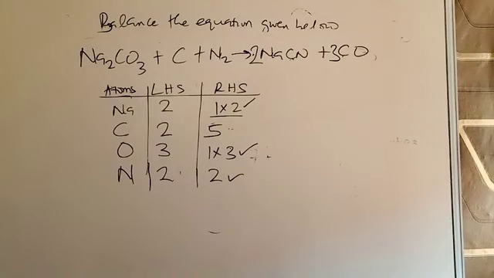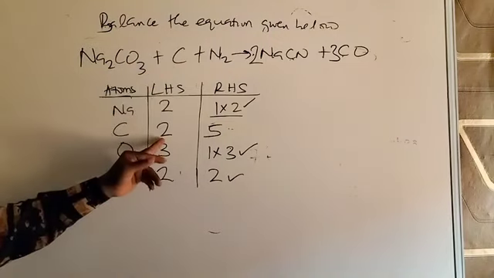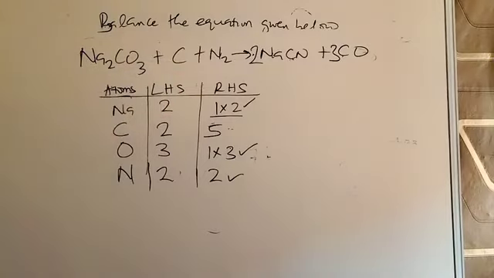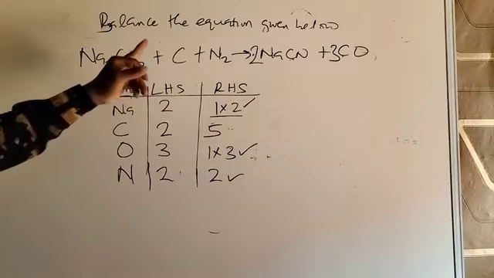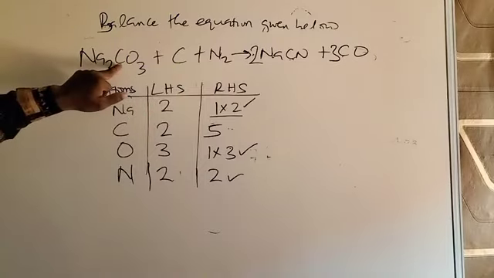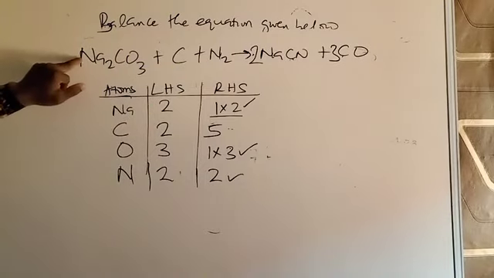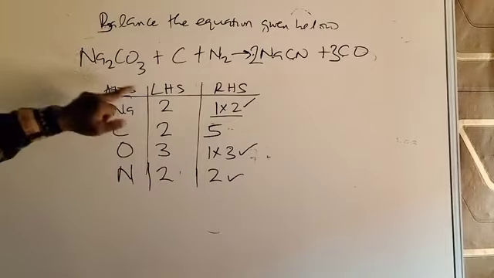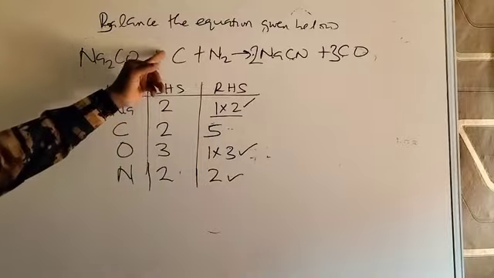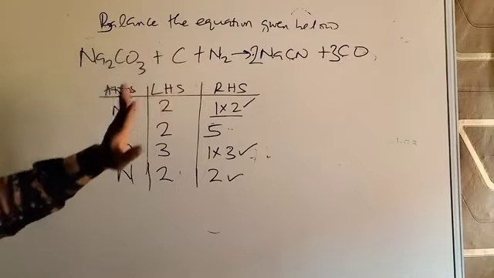And if you go to this side, you have carbon here. This is the side that is smaller, the left hand side reactant 2. Carbon is 1 here, carbon is 1 there. So you have to use initiative. You see that any number I put here will only affect carbon. Remember that you have balanced sodium. Carbon is not alone here, so any number you put here will unbalance sodium and also oxygen. Since sodium and oxygen are already balanced, I don't want to unbalance them. Since our problem is only on carbon and carbon stands alone, we have to find a number to put here that will only balance carbon.